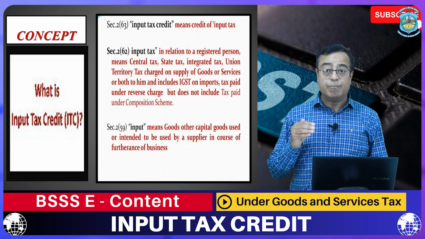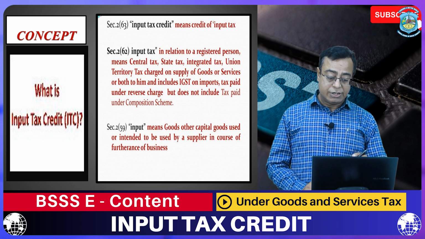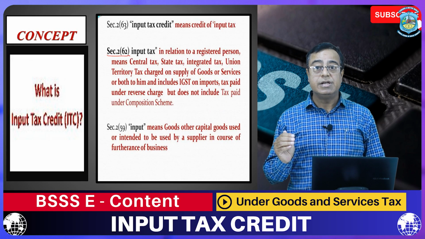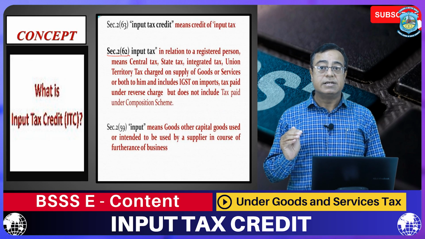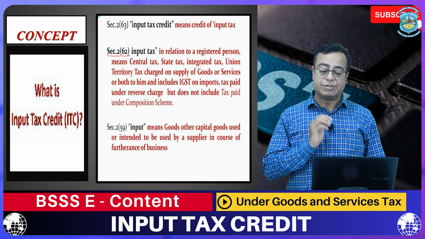Under the GST Act, we have a clear-cut definition of input tax credit. What is input tax and what is credit? We have a definition under section 2(62). What is input tax? Here we have all the taxes that are paid by the trader under the GST system. It is CGST, SGST, IGST, UTGST. So, the trader can take the ITC for all the taxes he already paid at the time of purchase of inputs.